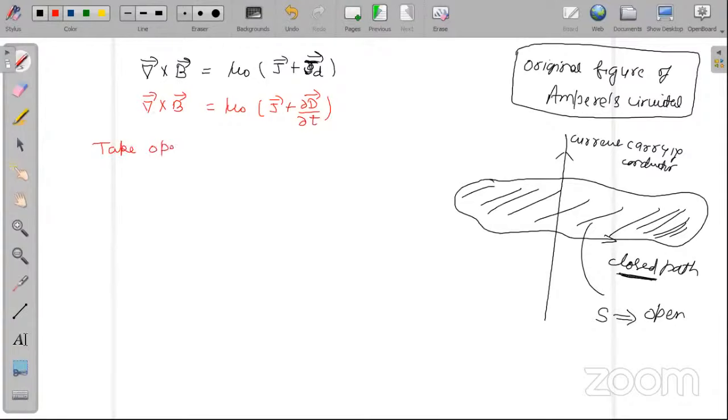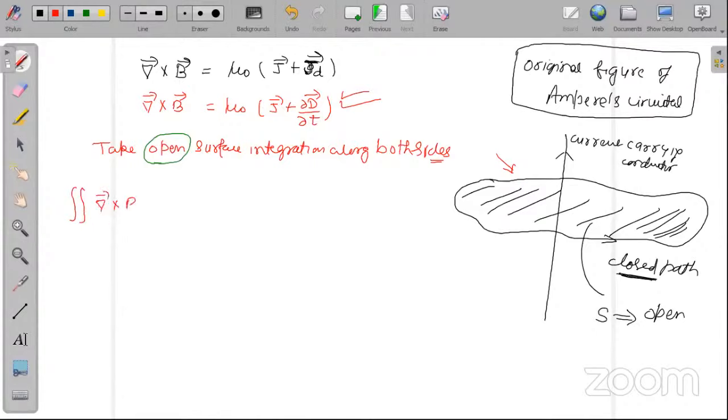Take open surface integration along both sides. This is very important. Look at this word. What is this word? Open. It means now I am discussing this equation over this figure. Is it okay? So this will become double open integration del cross B dot ds.